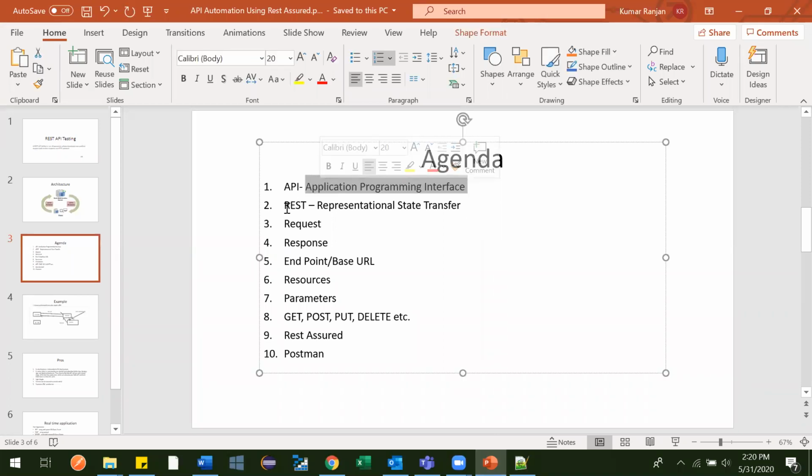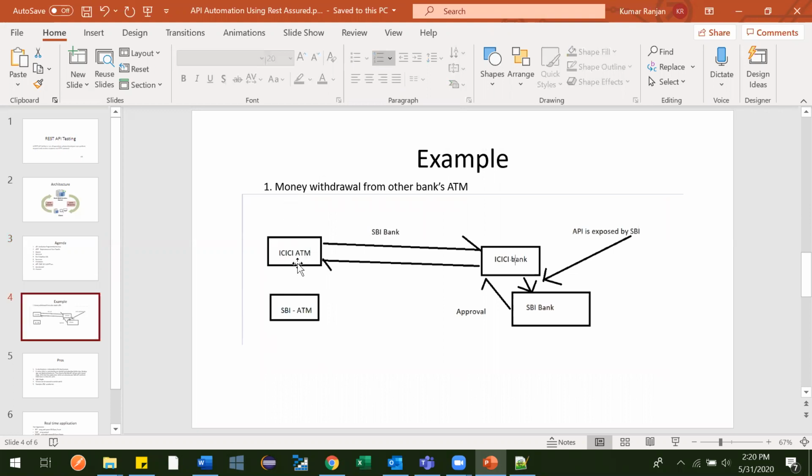Now we'll go see what REST is. To explain REST, let's go to the example I gave earlier. One guy has an SBI ATM card and goes to an ICICI ATM to withdraw money from a non-home branch. When he inserted the card, he provided some information like the PIN code and whatever amount he wants to withdraw. That information is now available to ICICI Bank.